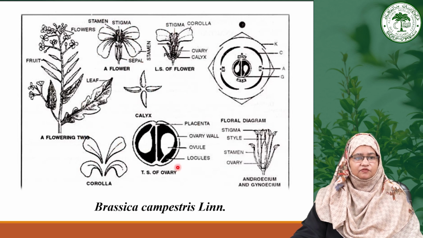This is the ovary, showing a septum which is formed later and divides it into a bilocular structure. And here is the androecium, showing the tetradynamous condition, as 4 are present in the center and 2 are at the outer periphery. All these characteristics are presented in this particular figure.